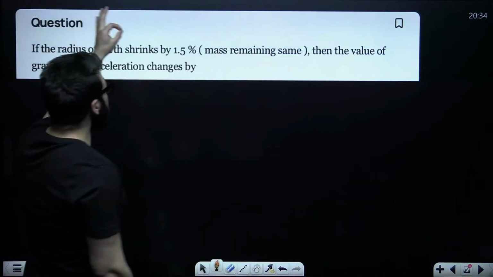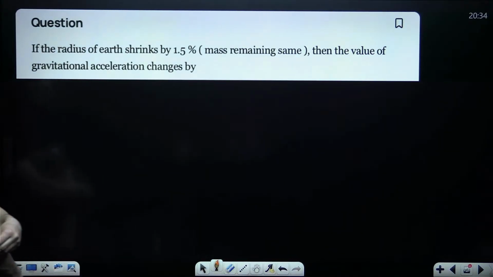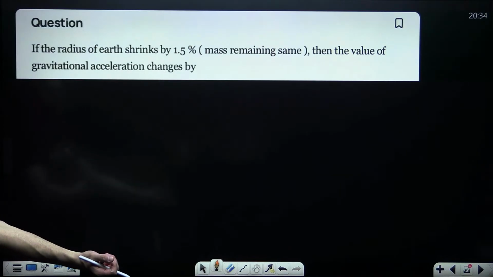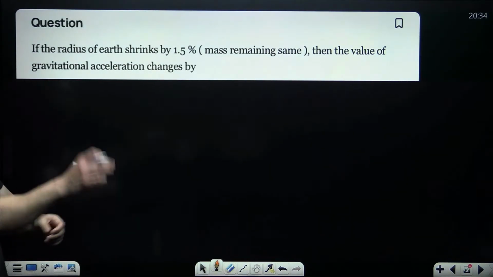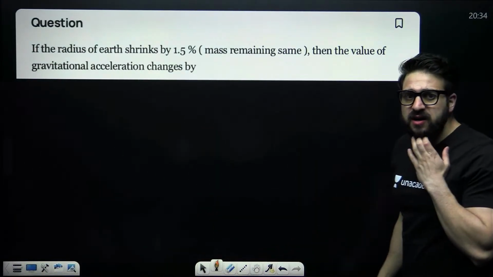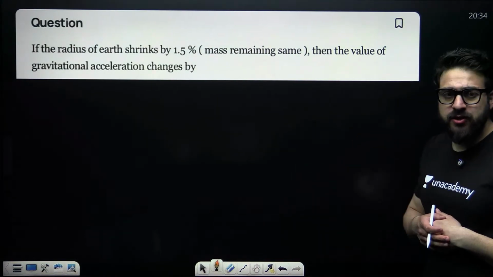If the radius of earth shrinks by 1.5%, the value of acceleration due to gravity changes by? See guys, there is a simple formula. There is a simple method that we see in units and dimensions.